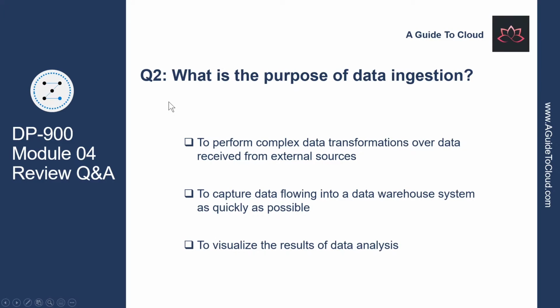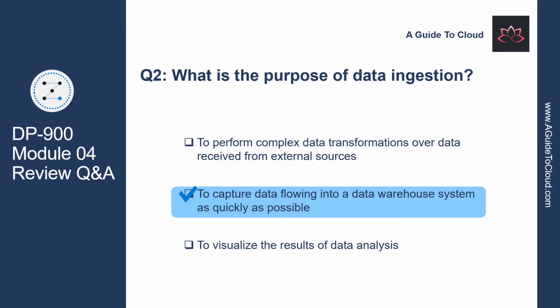Let's look at question number 2. What is the purpose of data ingestion? Is it to perform complex data transformation over data received from external sources? No. Is it to visualize the results of data analysis? No. So the correct answer is to capture data flowing into a warehouse system as quickly as possible. Data ingestion can receive data from multiple sources, including streams, and must run quickly enough so that it doesn't lose any incoming data.